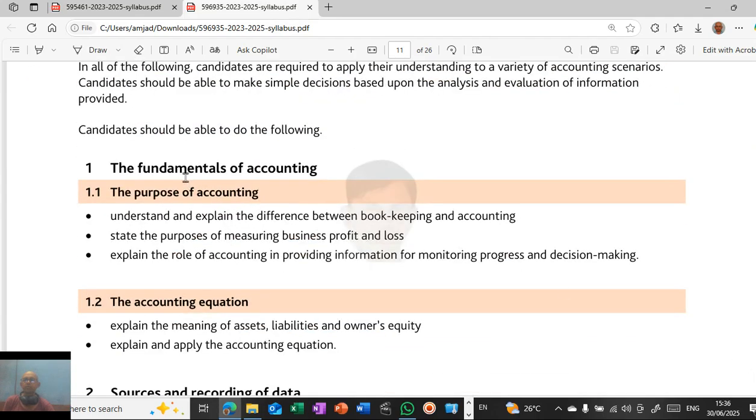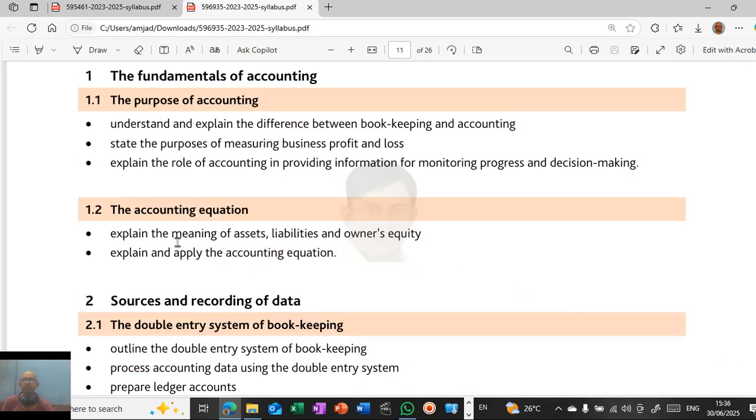Fundamentals of accounting: the purpose of accounting, understand and explain the difference between bookkeeping and accounting. Purpose of measuring business profit and loss. Role of accounting in providing information and monitoring progress. This is more like theory, so you need to know the various concepts in this. And the accounting equation: explain the meaning of assets, liabilities, and owner's equity. Explain and apply the accounting equation. We'll be working out some accounting equation problems.